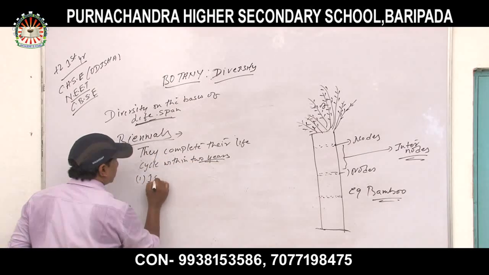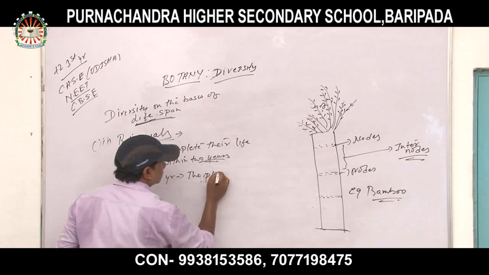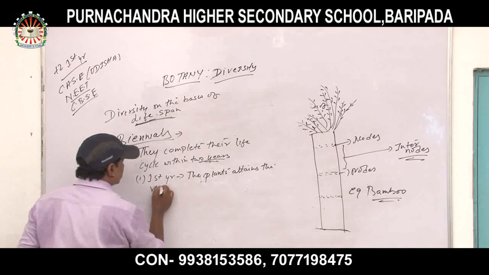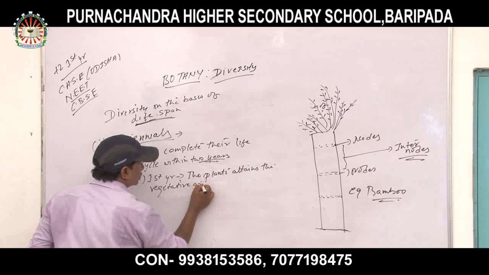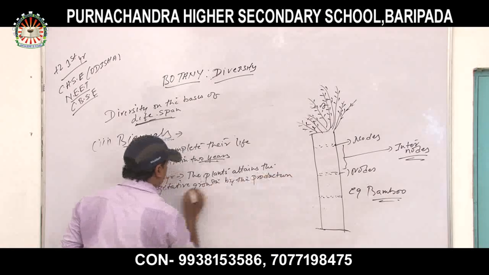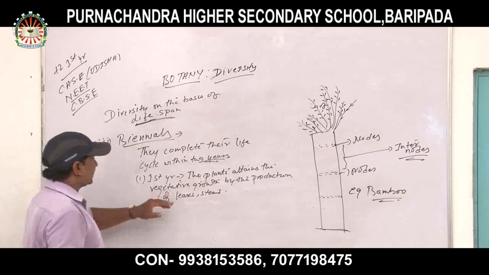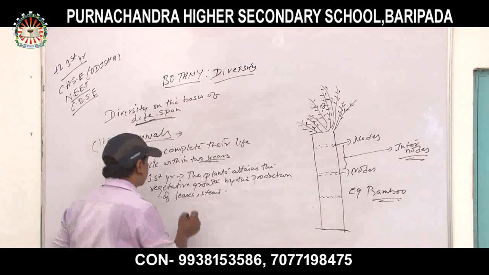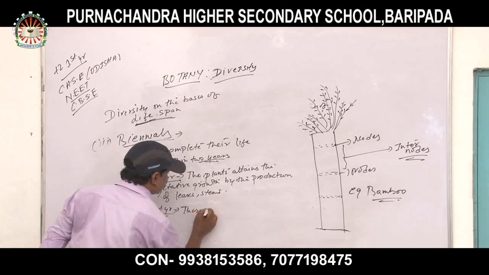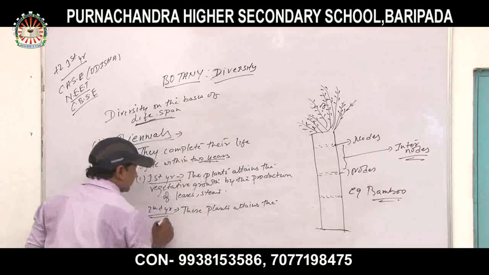In the first year, the plant attains the vegetative growth by the production of leaves, stems, and in the second year, these plants attain the reproductive phase.